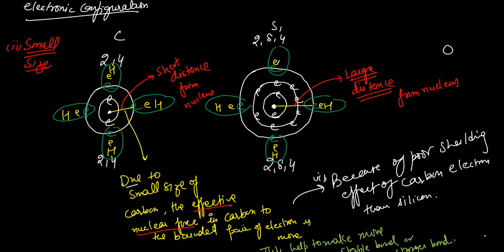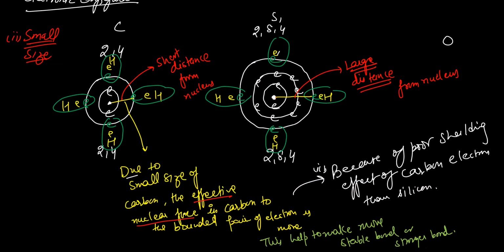Due to the small size of carbon, the effective nuclear force on the bonded pair of electrons in carbon is more. This helps it make a more stable bond or a stronger bond. Note it down.